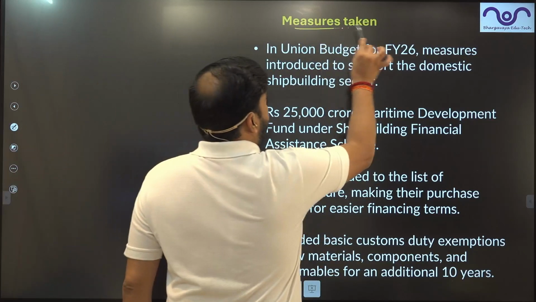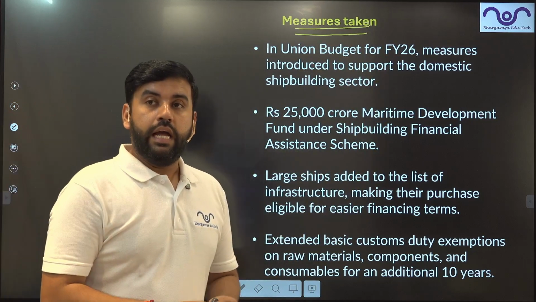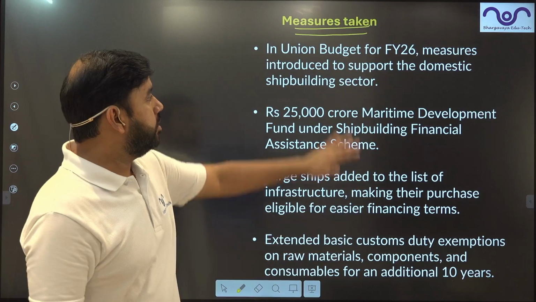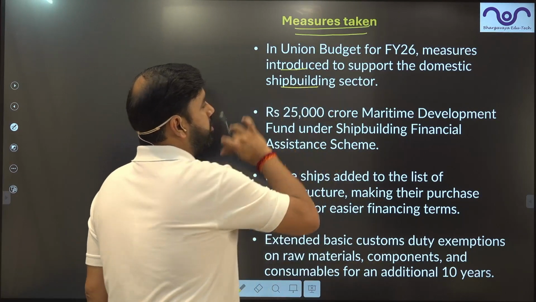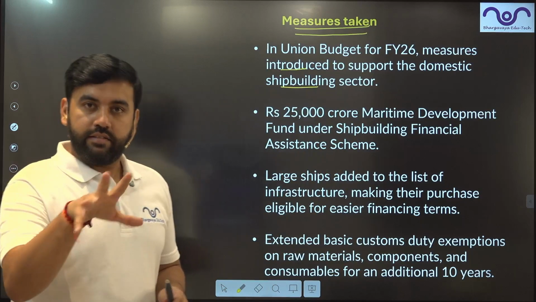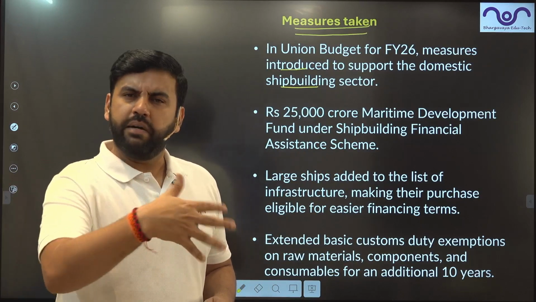What measures have been taken by the government in this regard? Very important, guys. Very, very important. Now, in the recent budget, that is the budget for financial year 26, measures have been introduced to promote the shipbuilding industry, and that's why this time the government is serious about it. That's why this article was published in multiple newspapers.